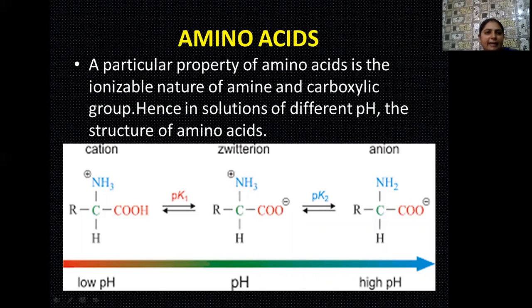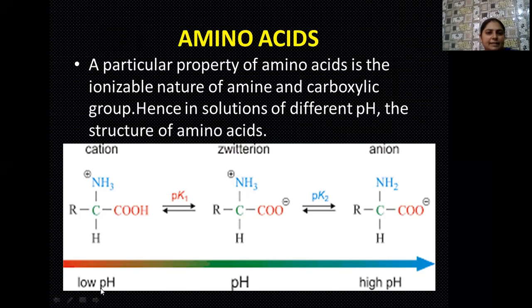Okay students, I have already discussed that a particular property of amino acids is their ionizable nature. And this ionizable nature is because of the amino and carboxylic groups. So in solutions of different pH, the structure of amino acids is shown as in the slide. In low pH, that means if the pH is acidic, then ionization takes place and a cationic type of structure is visible to you.